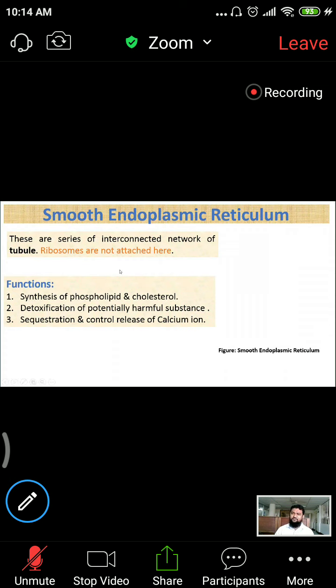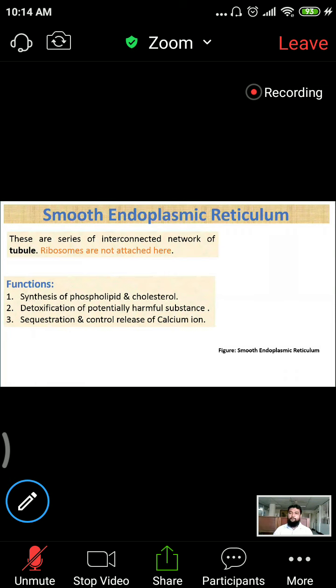Now, can you tell me in which type of cell the smooth endoplasmic reticulum will be more abundant? Definitely the cell that is allotted to produce lipid. That cell must contain a numerous amount of smooth endoplasmic reticulum. Just remember one or two cells, and one is the liver cell, the hepatocyte. So why does the hepatocyte contain a numerous amount of smooth endoplasmic reticulum?